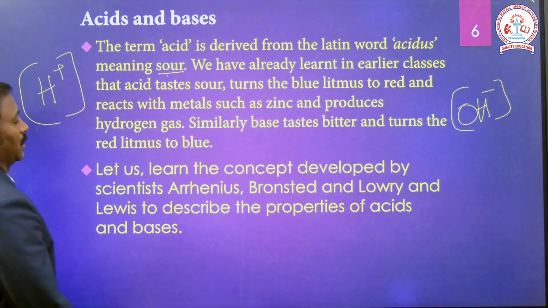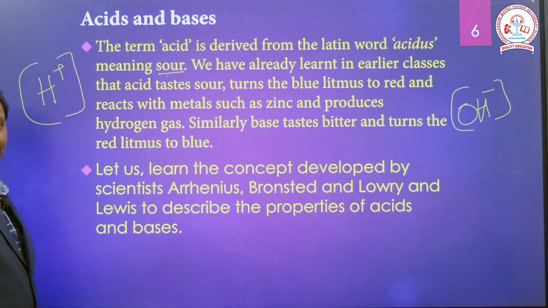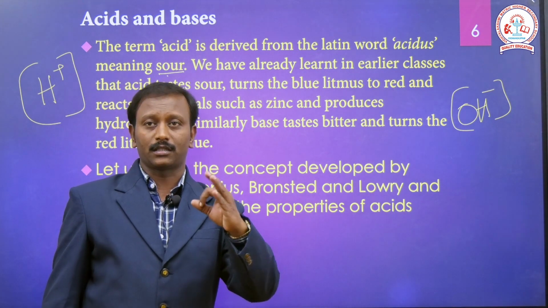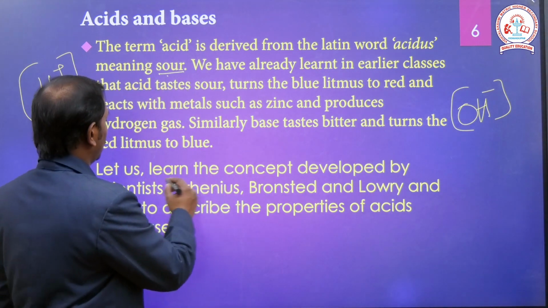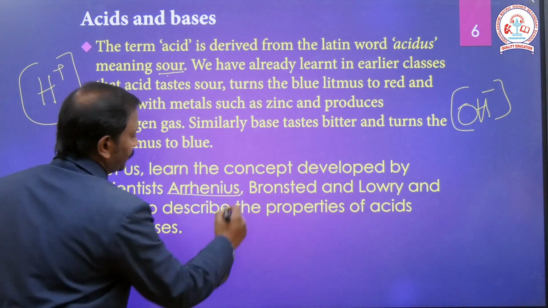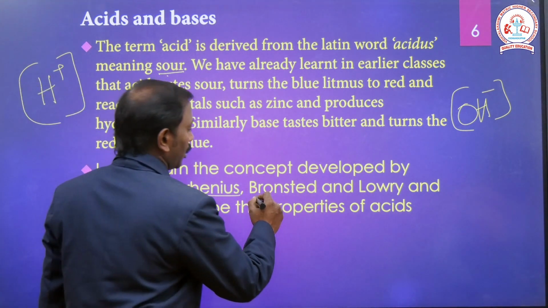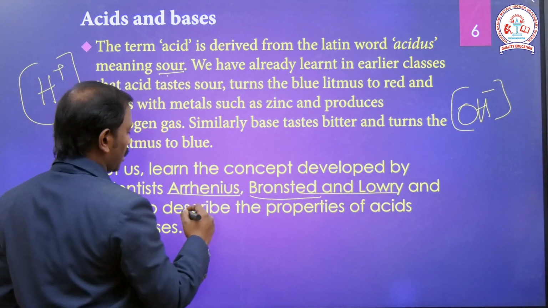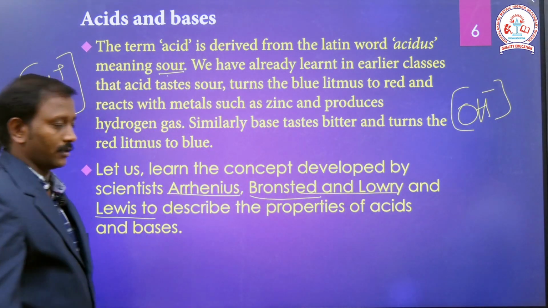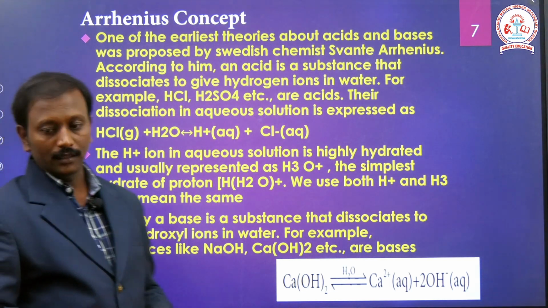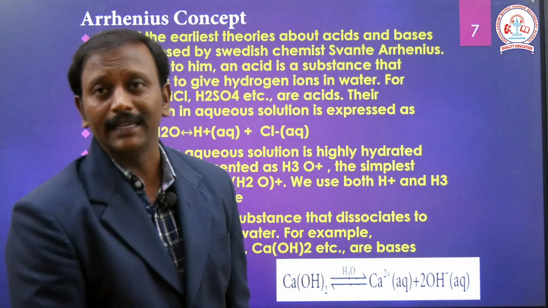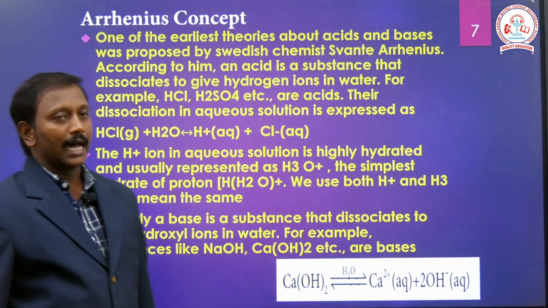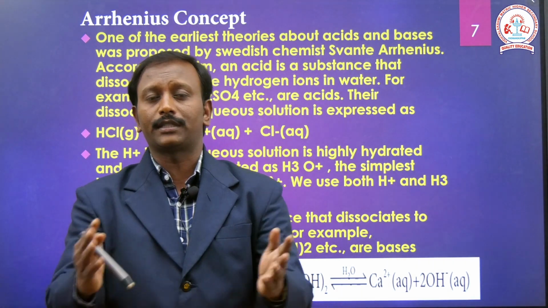Right. Let us learn the concepts. We have three kinds of acid-base concepts. The first one is the Arrhenius concept, then the Lowry and Bronsted concept, and another one is the Lewis concept. Okay, now the Arrhenius concept. What is meant by the Arrhenius concept? It is the dissociation concept.